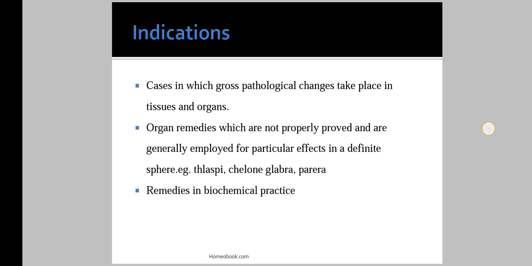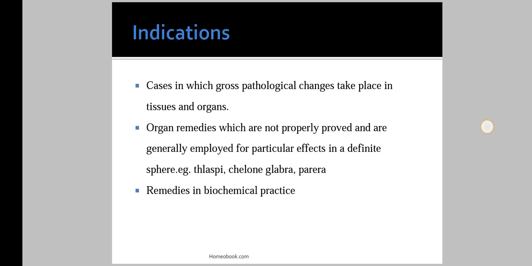Then the indications of low potencies. What are the indications where we use the low potencies? In cases in which gross pathological changes take place in tissues and organs, in that case we will use the low potencies where there are pathological changes.